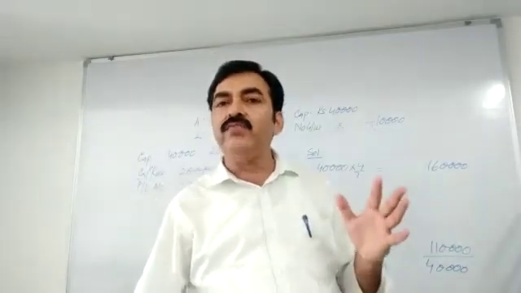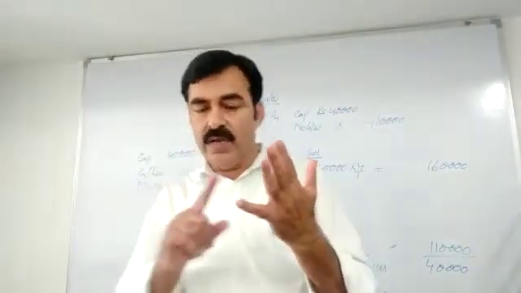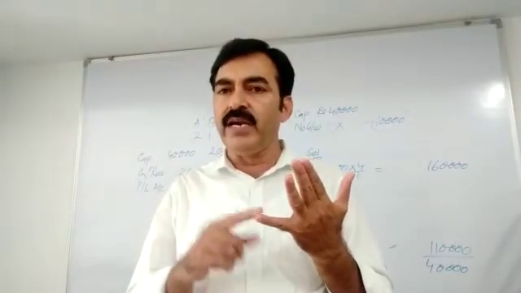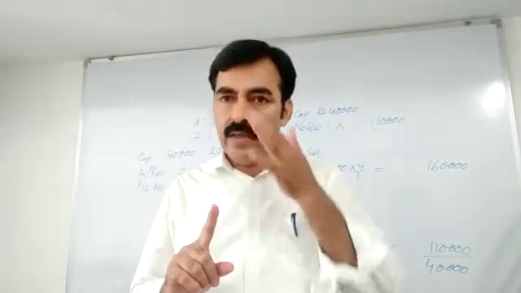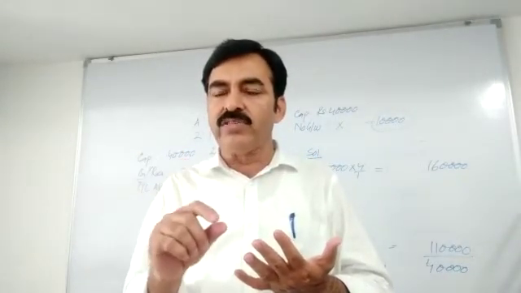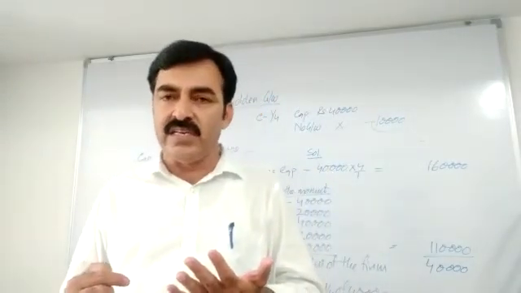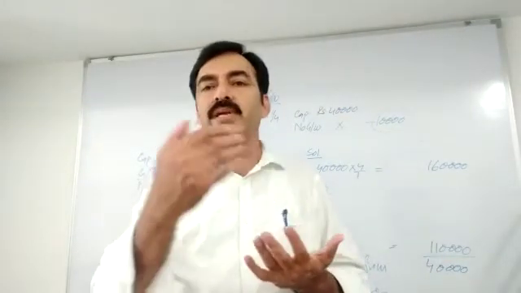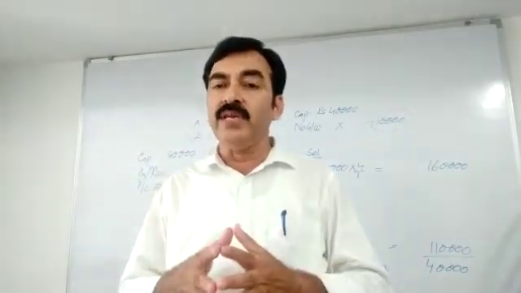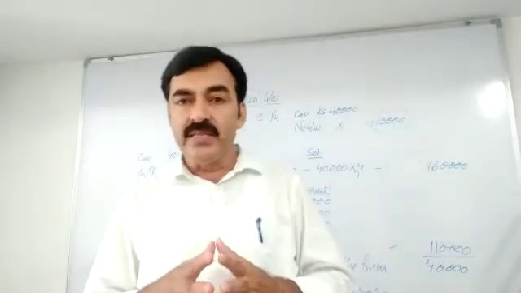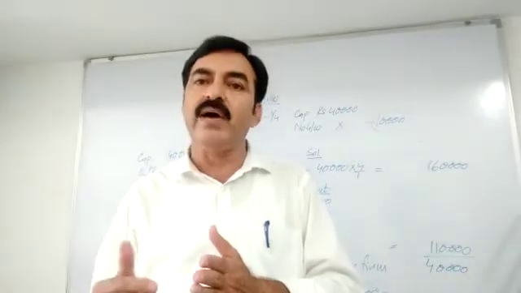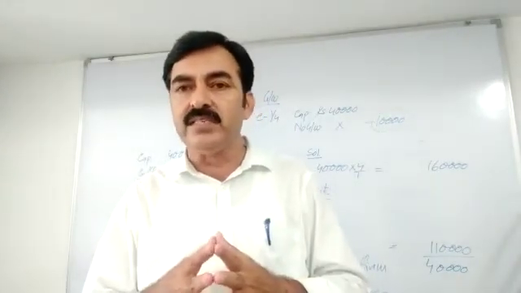With the journal, we have also learned a few things. There is a simple journal entry where one account is debited, another account is credited. There is a compound journal entry where two or more accounts are debited and at least one account is credited, or one account is debited and two or more accounts are credited. There is an opening journal entry we have also learned, that was in the beginning of the year with the previous year's balances. The journal entry which is made is the opening journal entry.